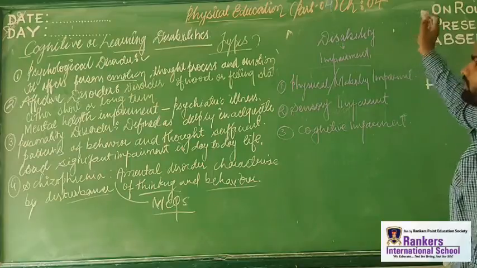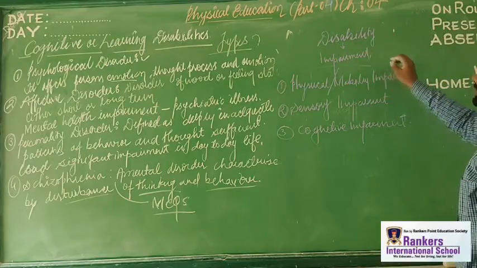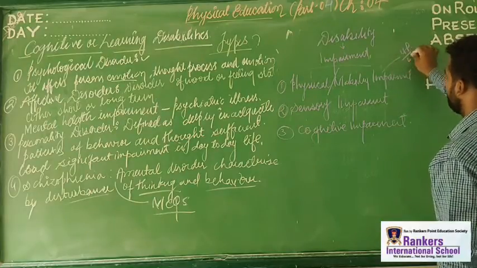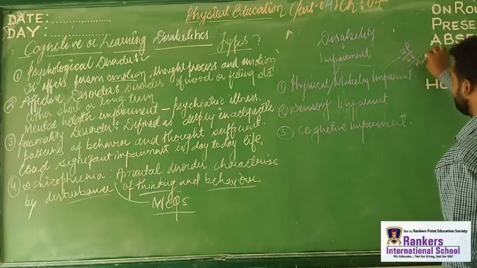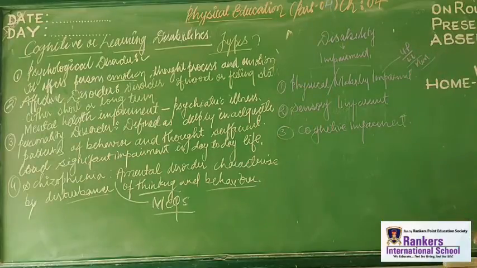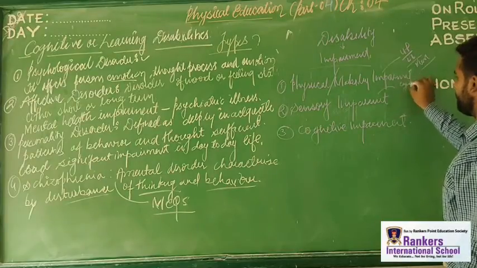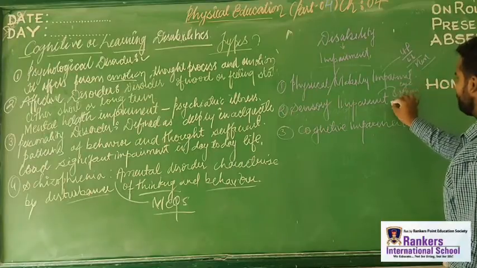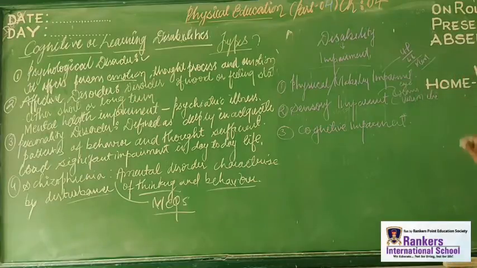Okay, dear students. So what we have understood here in cognitive or learning disability, the first is physical. Physical means upper limb, lower limb, or manual dexterity. If we talk about sensory, all the sense organs, there is a problem related with eyes, hearing, vision, etc. These are different kinds of sensory impairment.